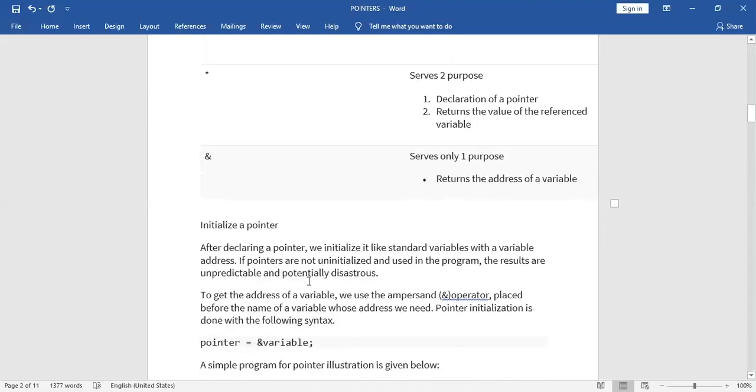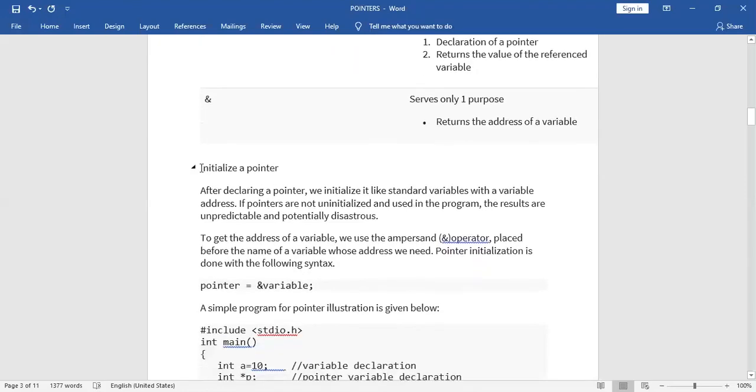Okay. Now, how can we initialize the pointers? After declaring a pointer, we have to initialize the pointer also, like other variables. If a pointer is not initialized and used in the program, the results are unpredictable.